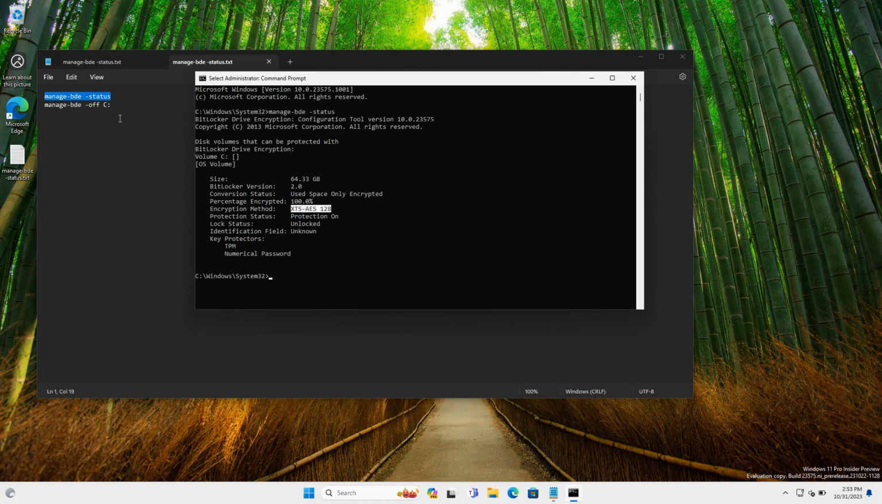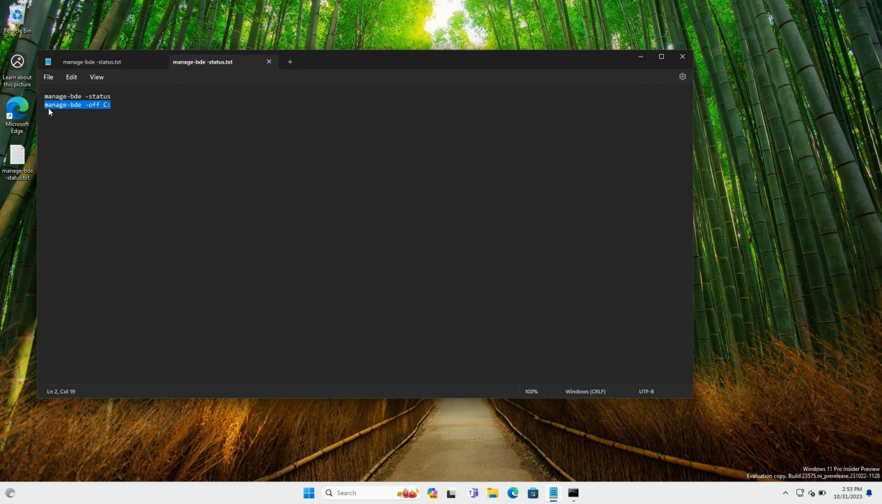And to disable, you can just use the second command here, manage-bde space -off space your drive. In here, in our case, it is C drive. We can copy this command.